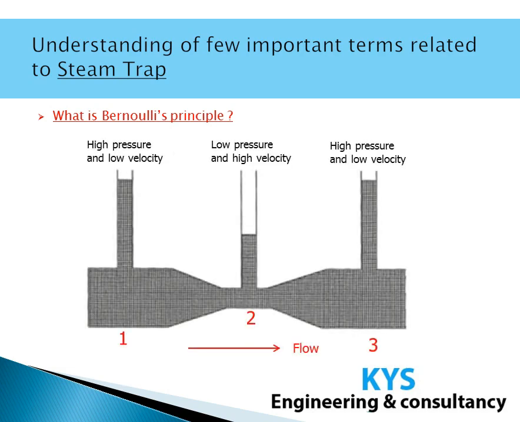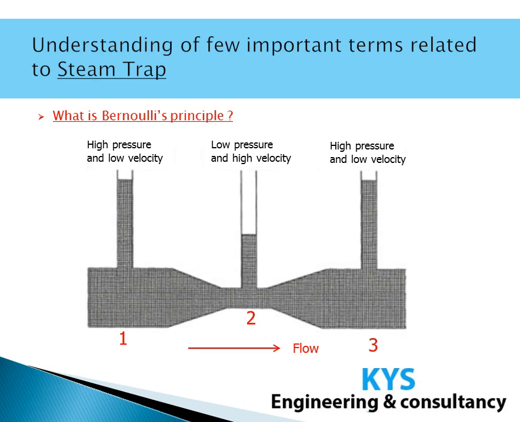In this figure, we see that a fluid is flowing in a horizontal pipe which has varied cross section. Cross section at point 2 is less compared to 1 and 3, and we see the relationship between pressure and velocity. At point 2 we will observe low pressure due to high velocity of the fluid, while at point 1 and point 3 it will have low velocity and high pressure.